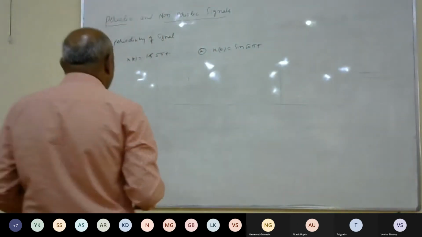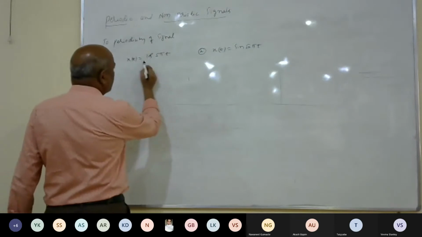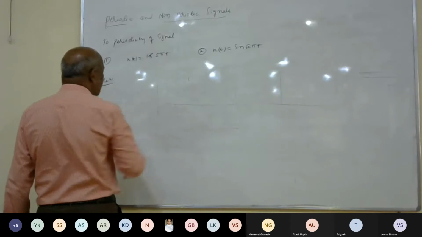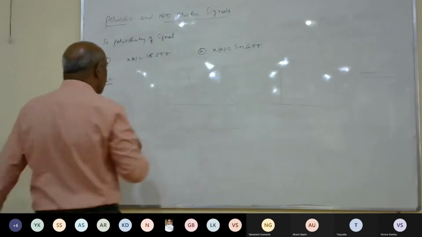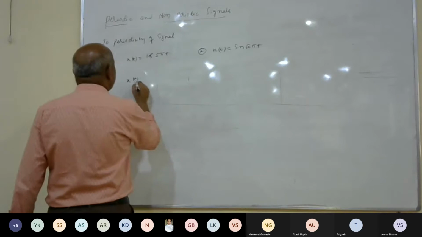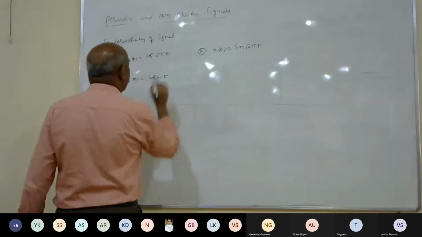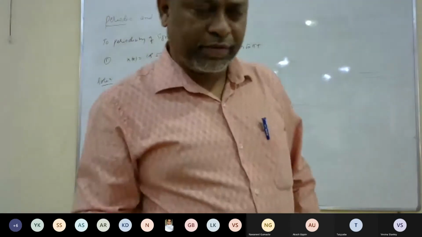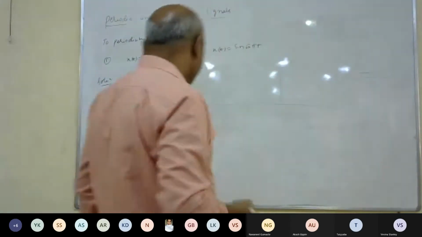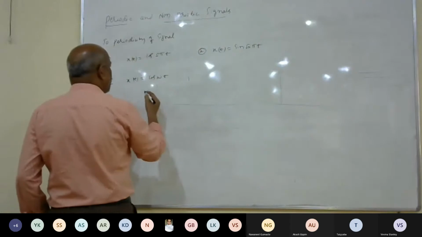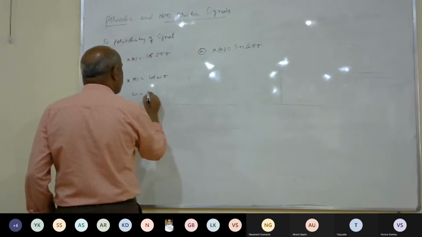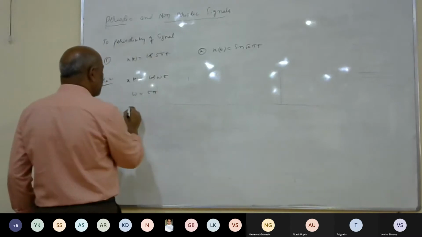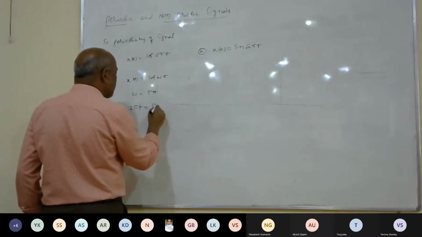Now, for the first signal, they give that x of t is equal to cos of 5 pi t. The first step is to say whether this is periodic or non-periodic, which is in the form of x of t is equal to cos of omega t, because we know that cos and sine signals are cos of omega t, where omega is 2 pi f. When you compare this with cos of 5 pi t, omega will become 5 pi. What is omega here? That is 2 pi f is equal to 5 pi.